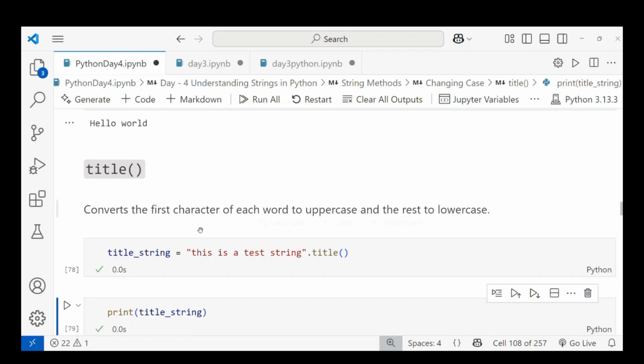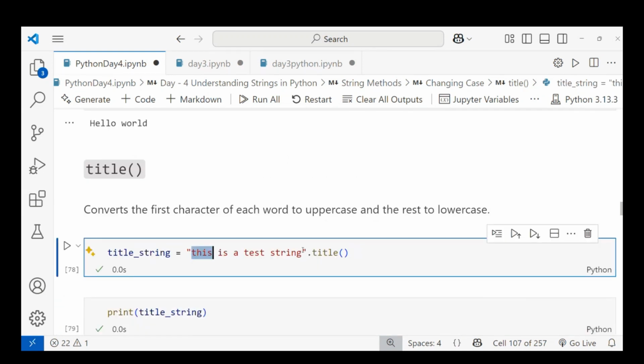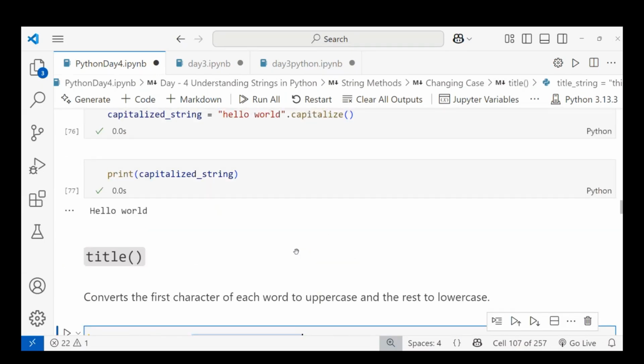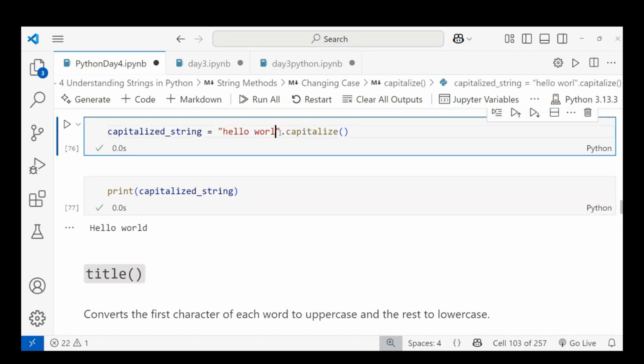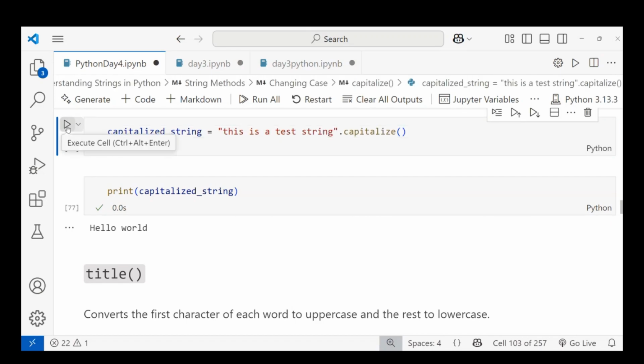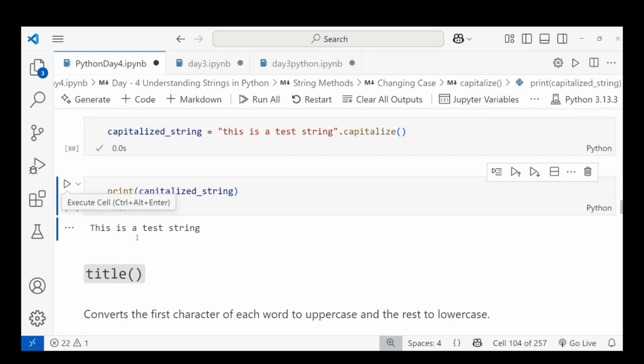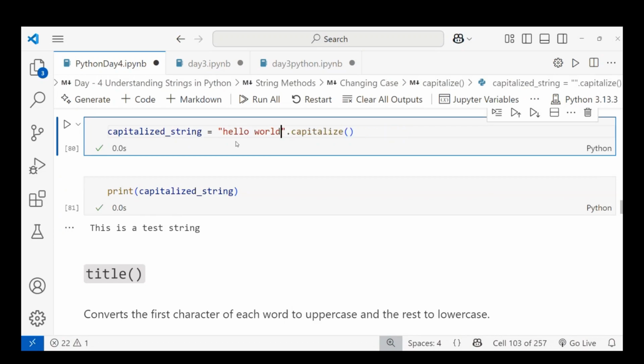Let me do another example, a capitalize word. When I'm running this and printing that one, you can see, this is a test string, using capitalize. When there are more words, only the first letter is converted into uppercase, and the rest should be lowercase. So capitalize works on the whole string, whether two words or more.